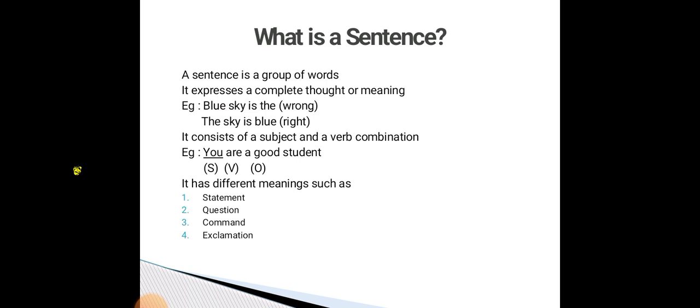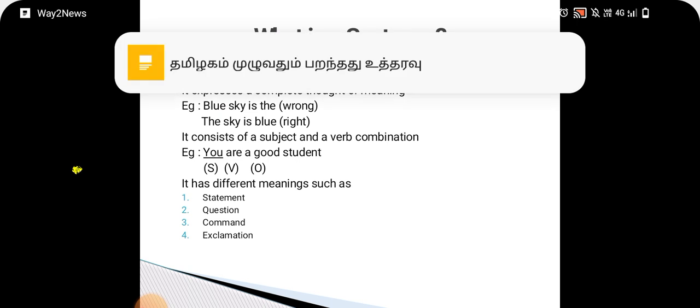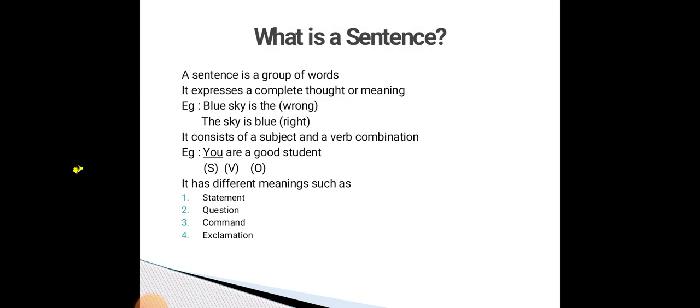In that, what is the example I told? "Blue sky is the", is it correct? No, it is not a correct sentence. So you have to rearrange the same words to get a meaningful sentence. For that we have to rearrange the sentence. That is, "The sky is blue." Now we get to know about the color of the sky, some information about the sky from the sentence, as it conveys the meaning of the sentence. So it is a complete thought or idea.